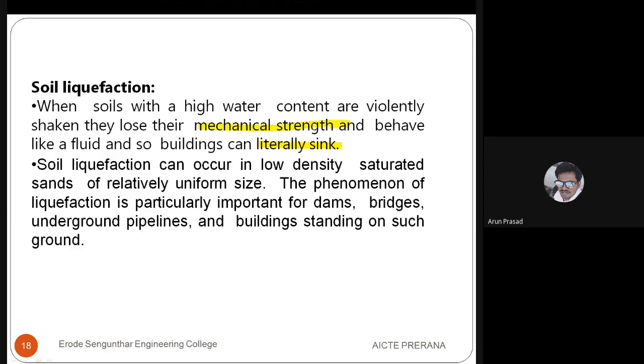The entire building or entire structure has gone into the ground. So what is the reason for that? There will be soil liquefaction in those areas. If you test the soil in those types of areas, the soil has too much water. That is, the porosity level, the permeability level of the soil will be too high.